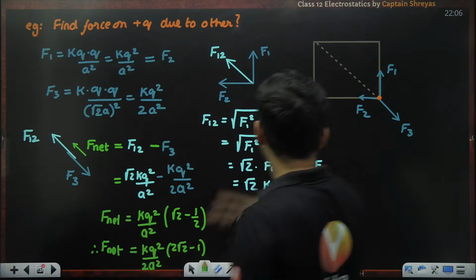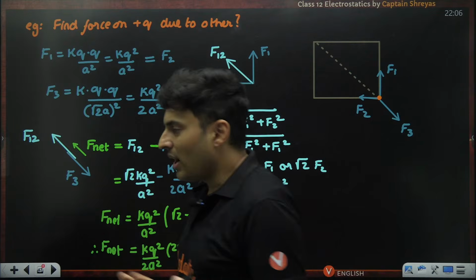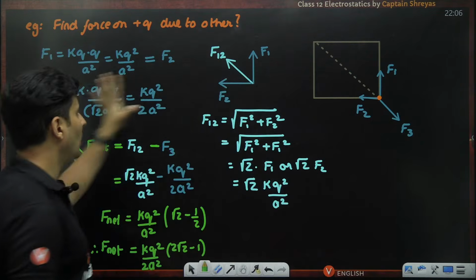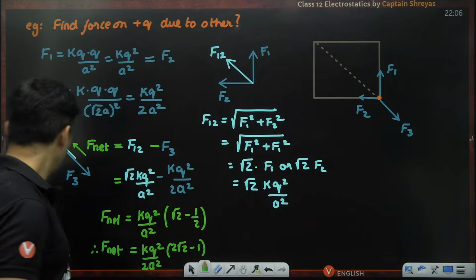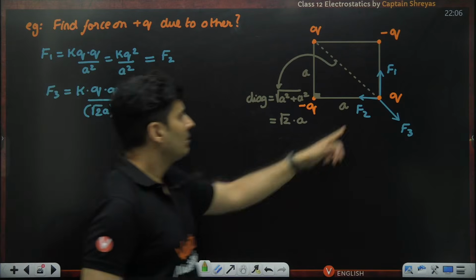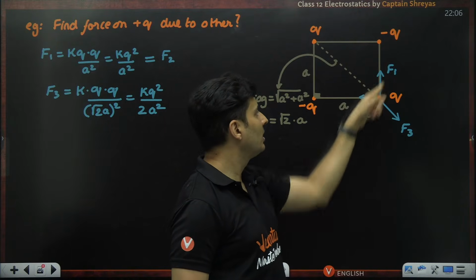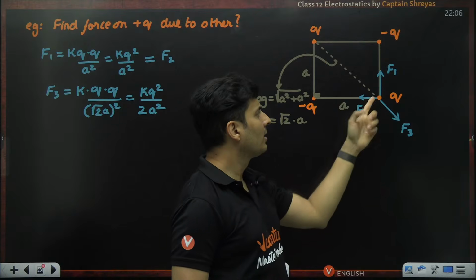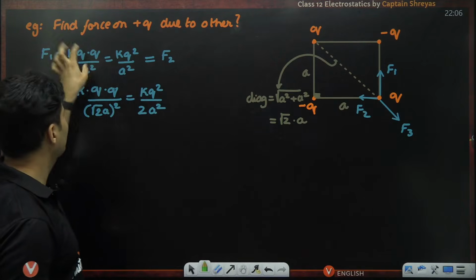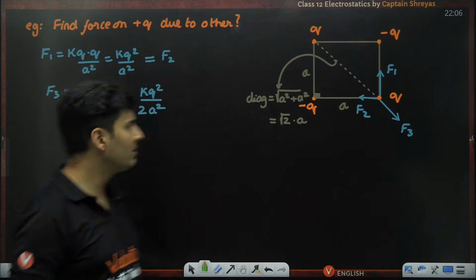So you can get these kinds of questions of triangle, or I don't know, even square or hexagon. It's all vector addition at the end of the day. In that square problem, the first thing we did was identify which charges are applying the forces, like this guy pulled, this guy pulled, this guy repelled. We never substitute the signs in the equations because I've already shown the direction, so don't put negative signs.